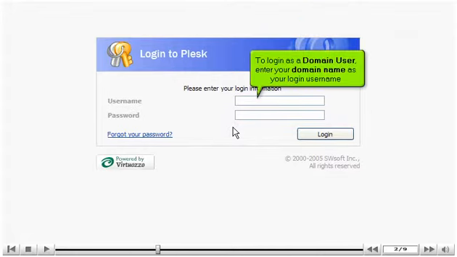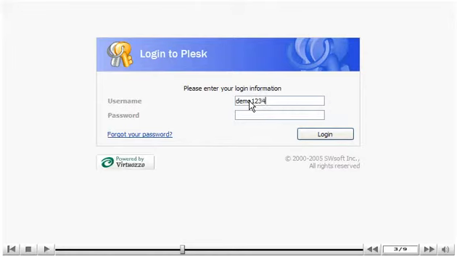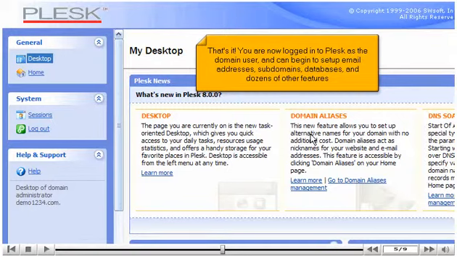To log in as a domain user, enter your domain name as your login username. Then enter your password here. Then click Login. That's it. You are now logged into Plesk as the domain user and can begin to set up email addresses, subdomains, databases, and dozens of other features.